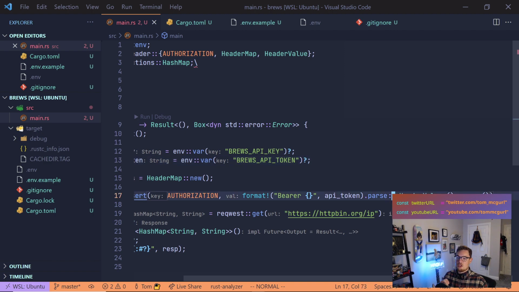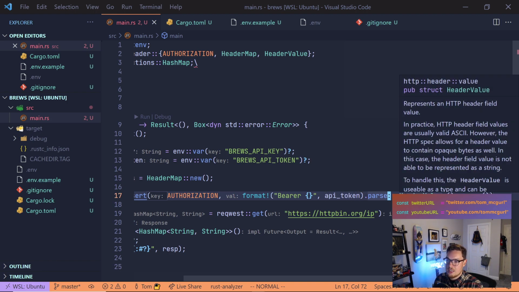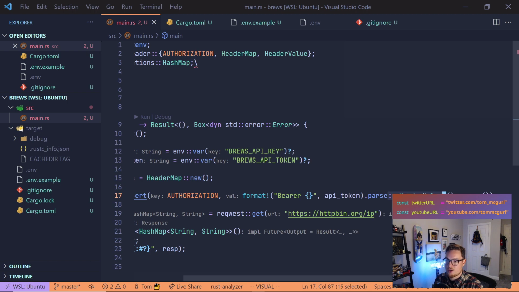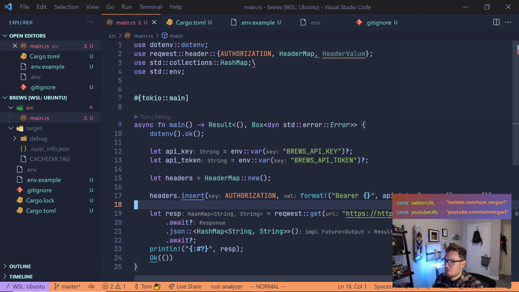Now, you may remember that when you parse in Rust, parse can actually infer the type based on the previous function call. So because insert is expecting a header value, we don't actually need to tell it that we want to parse it to a header value. So this aspect here is a little more declarative, but it's unnecessary. So we can get rid of that, and it's still going to be good. Okay, now we need to do the same thing for API key.